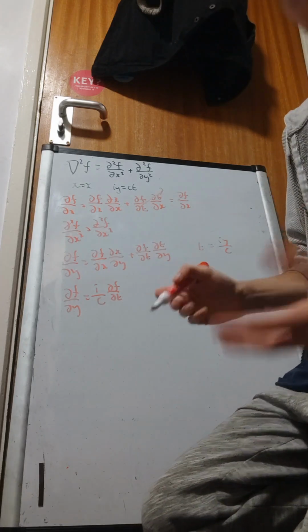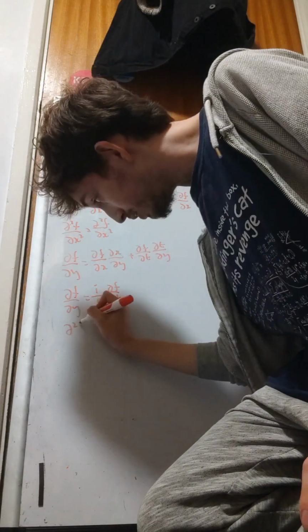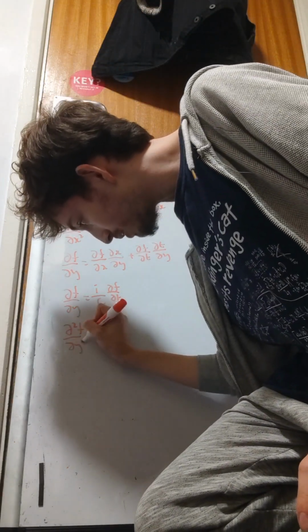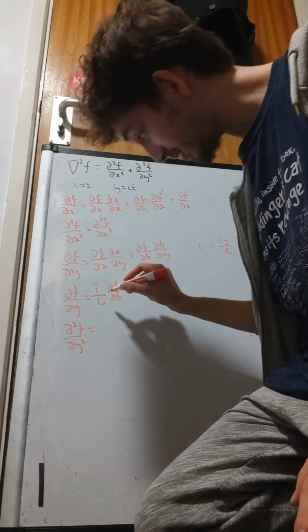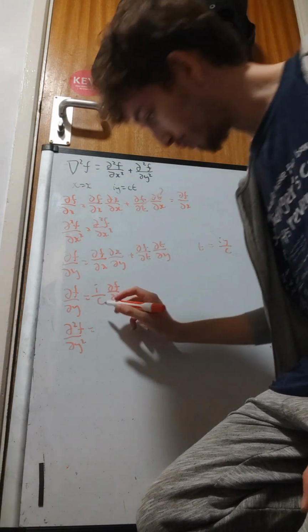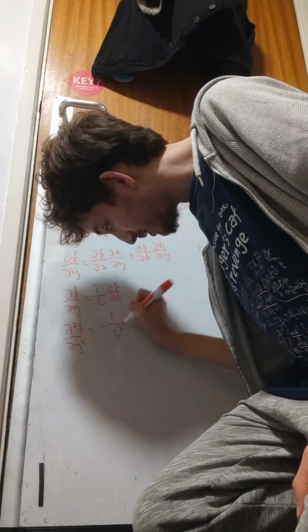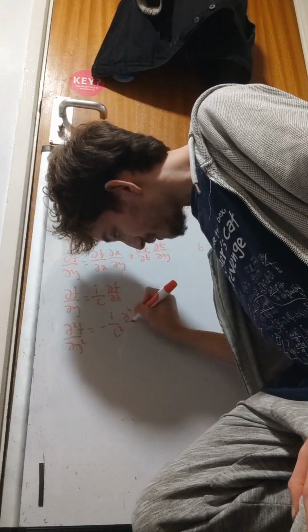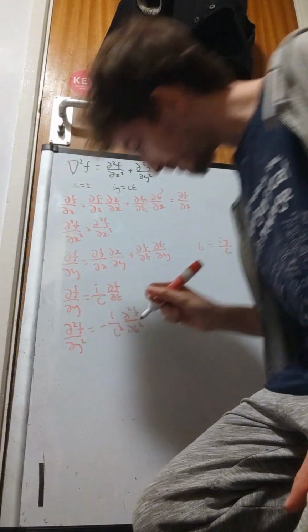So the second order term is going to be d²f/dy² equal to 1 over i²c² times d²f/dt², which will be minus 1 over c² d²f/dt².